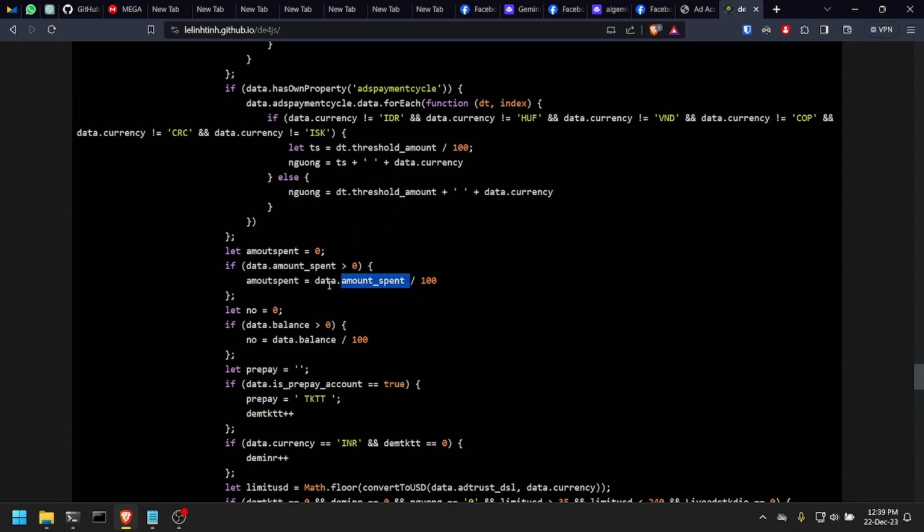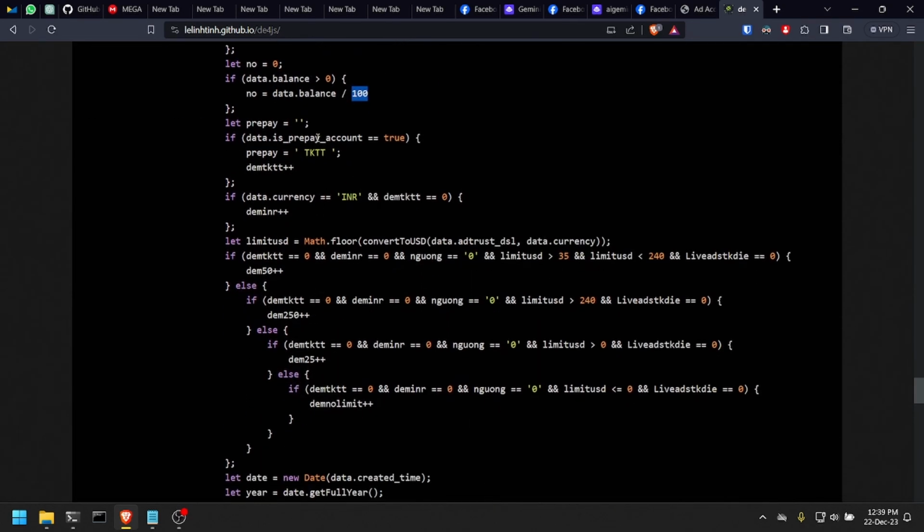It saves the amount spent. If you already spent some amount of money in your account with ads, it will divide this number by 100, and it will save here, and also here the balance. If you have any money in your balance in your account, it will also divide by 100 and save it here. Not sure why it does this.